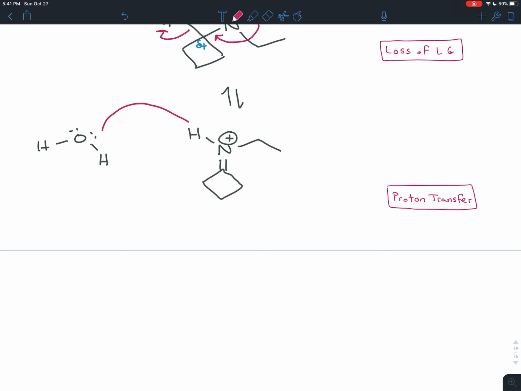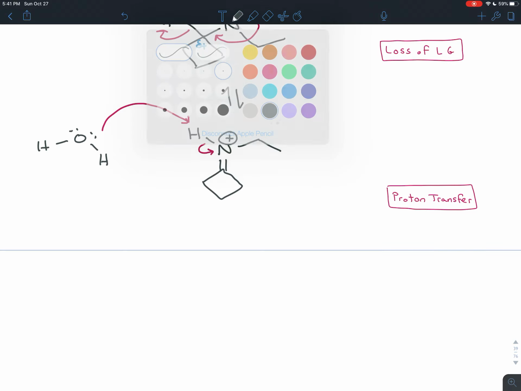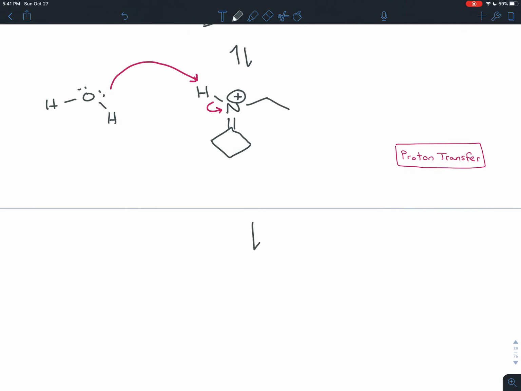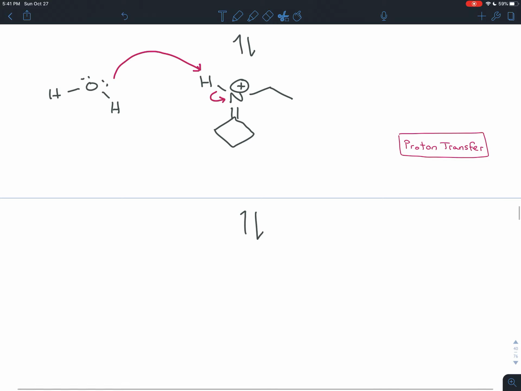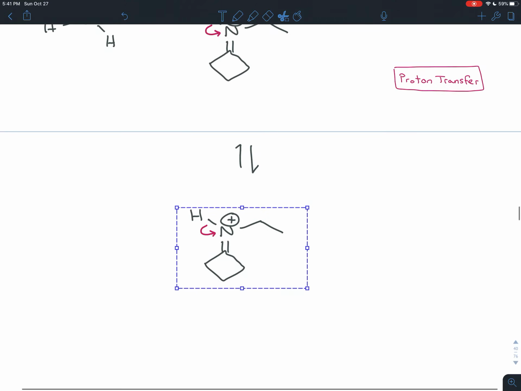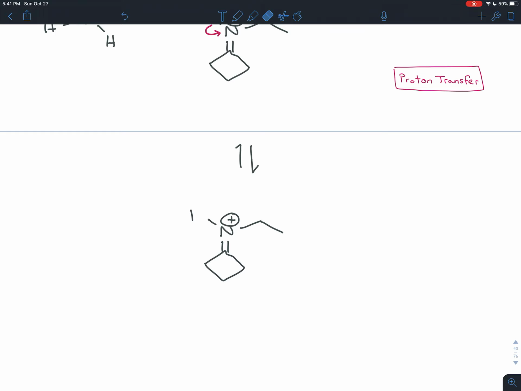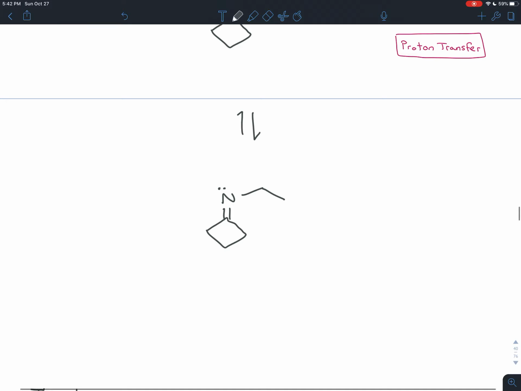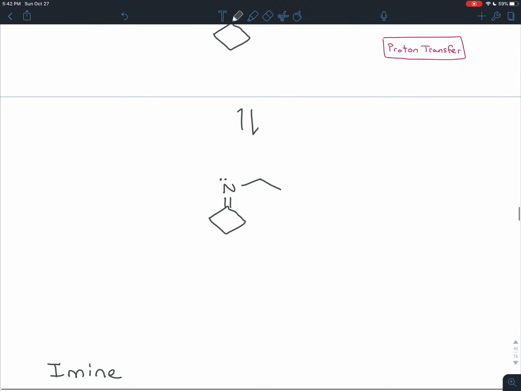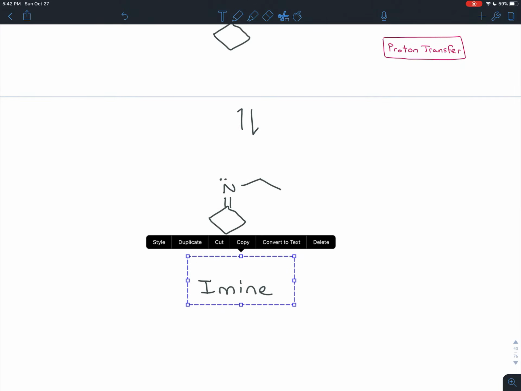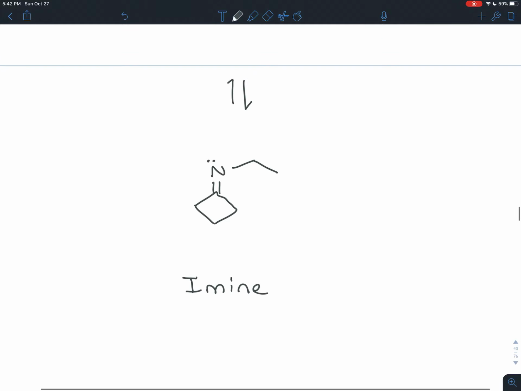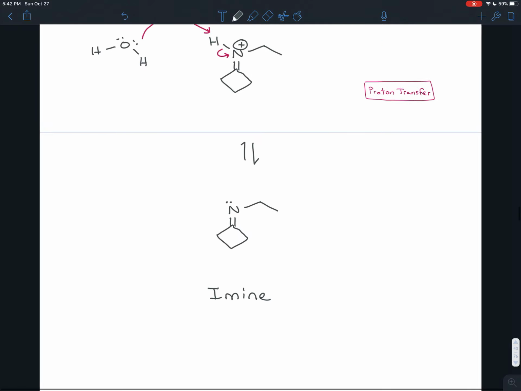The base is going to be the water. The water, the slightly negative oxygen swoops in, steals the slightly positive hydrogen. The electrons snap back onto the nitrogen to help stabilize the positive charge there. And after that proton transfer, you end up with your imine, your Schiff base, the nitrogen version of a ketone.